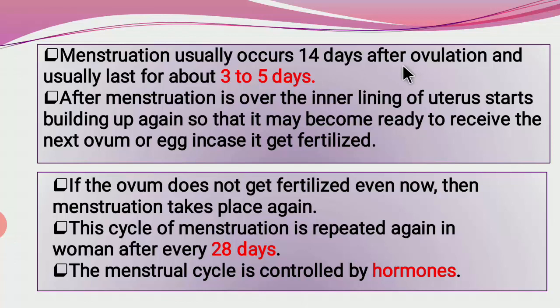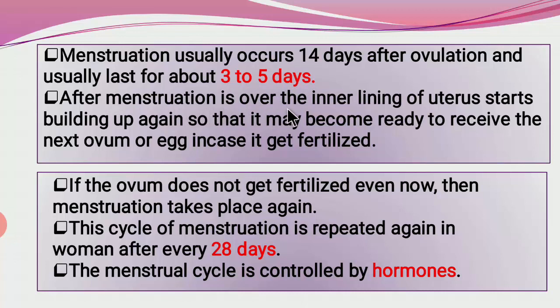Means on that day the egg cell or ovum is released from the ovary into the fallopian tube. After that, roughly on the 14th day, menstruation usually occurs and it lasts for 3 to 5 days.